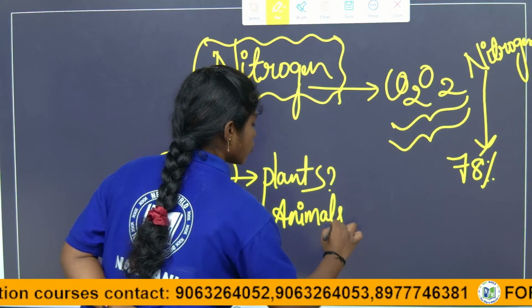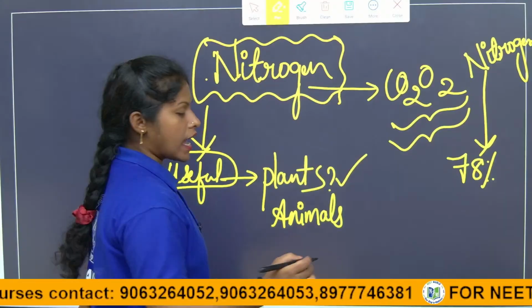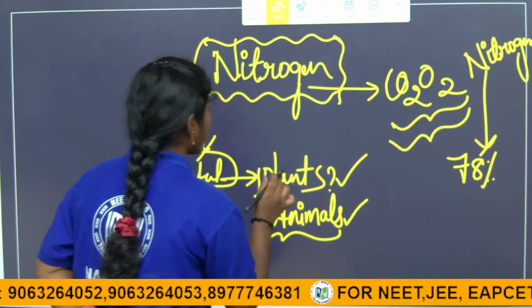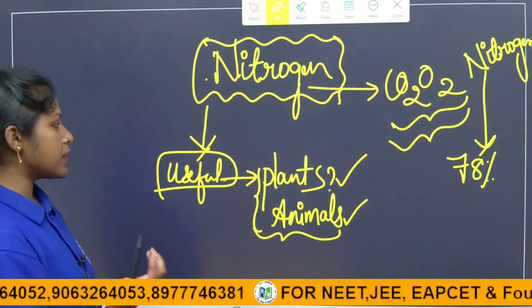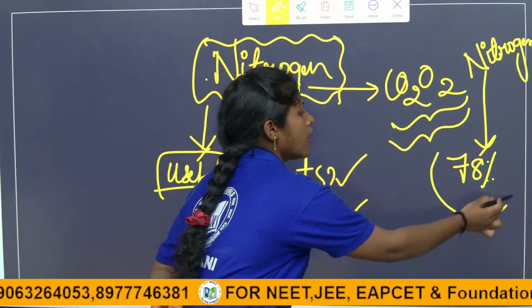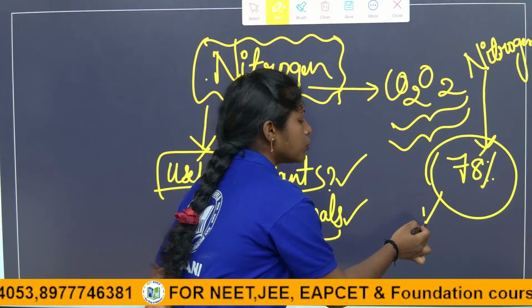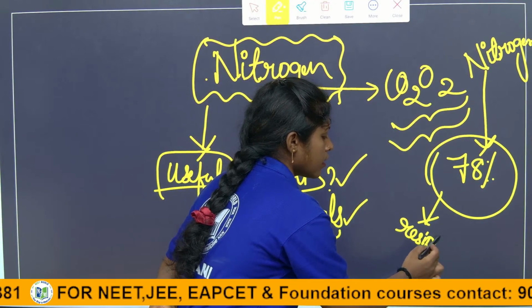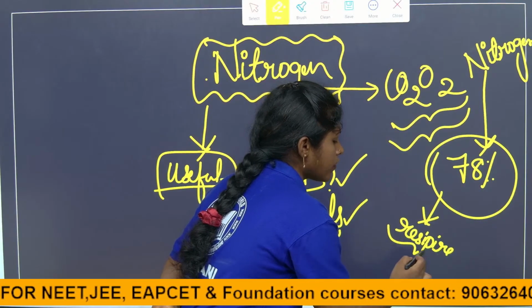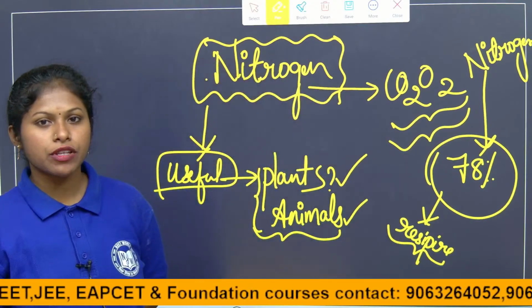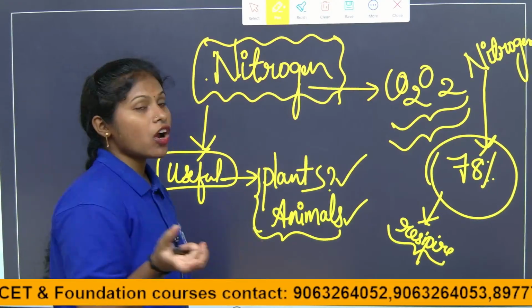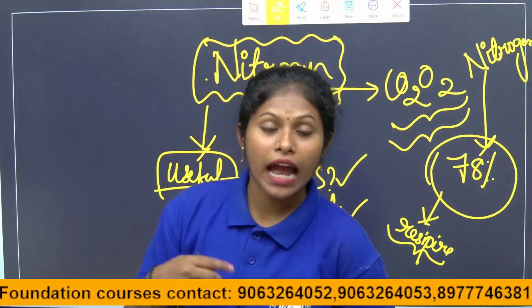Of course, plants also require nitrogen, animals also require nitrogen. Why do plants and animals require nitrogen? As it is 78% present in the atmosphere but we are not able to respire it, is it then not required for us? That is absolutely not so. Nitrogen is required for us, but we cannot take it directly, because that mechanism is